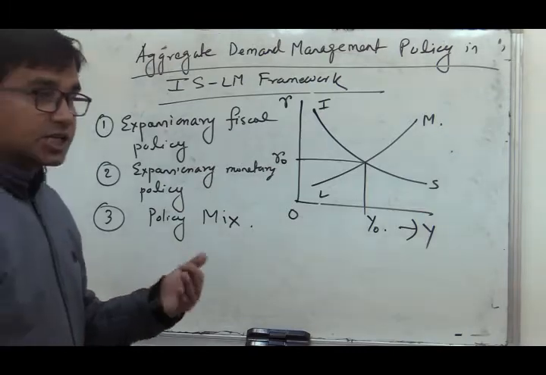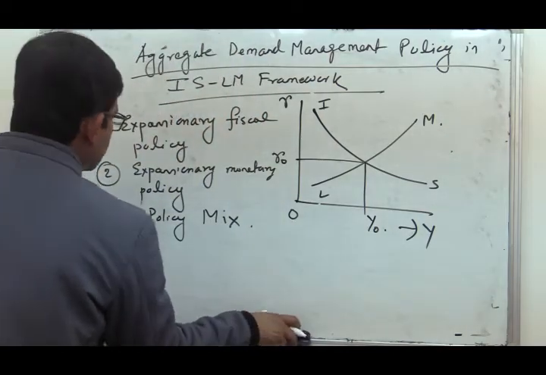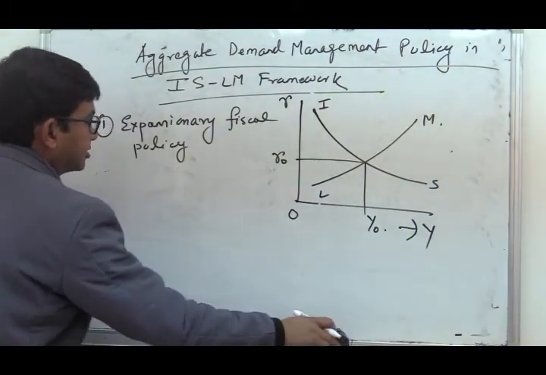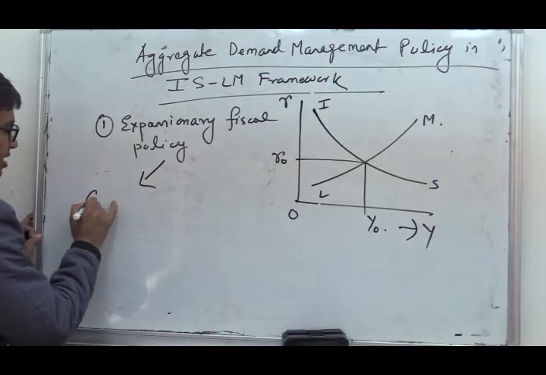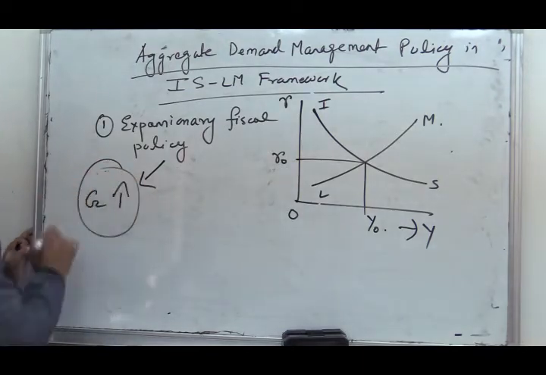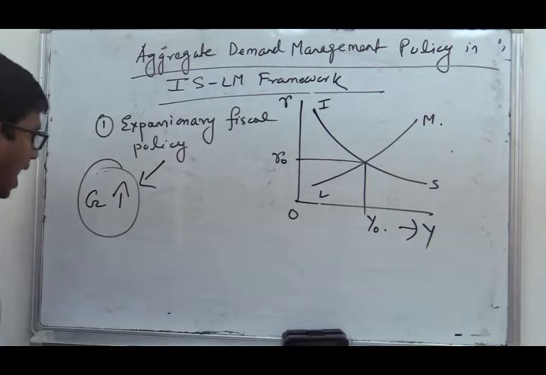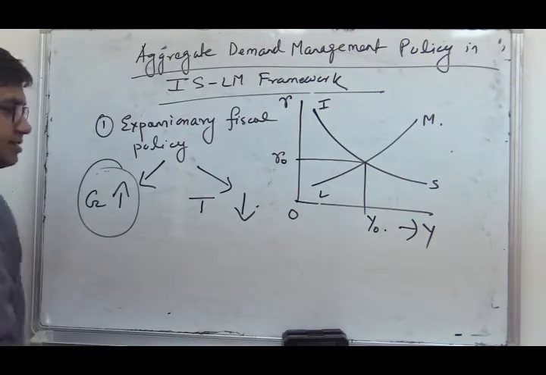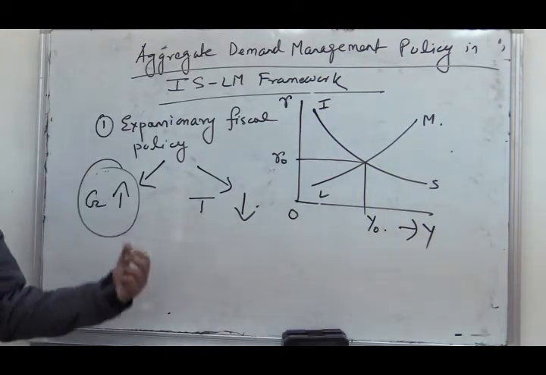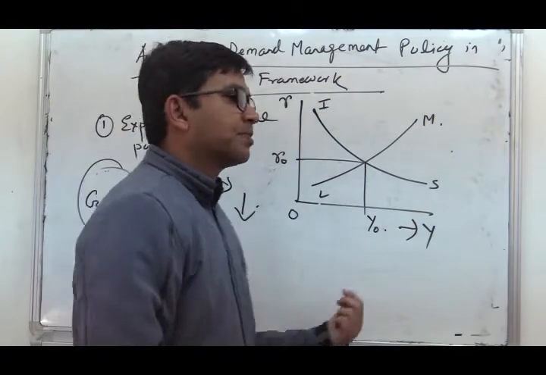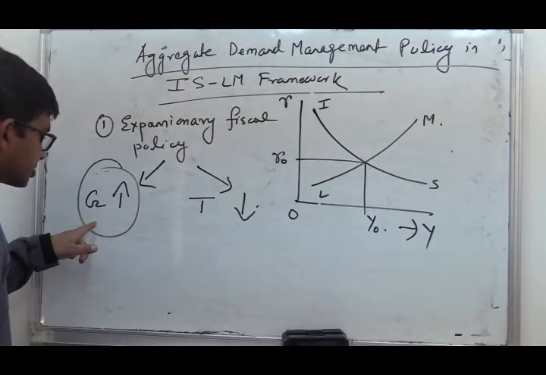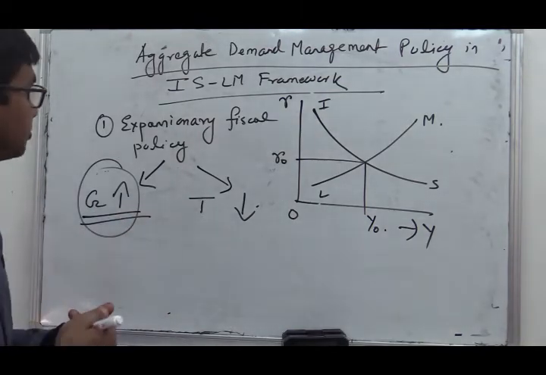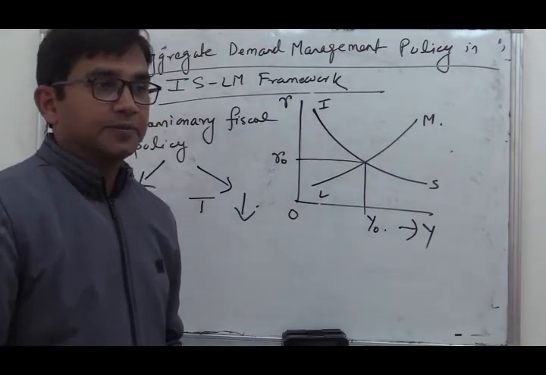So first we will start with expansionary fiscal policy. Expansionary fiscal policy can be adopted through two instruments. Number one instrument is that the government can increase the public expenditure. And another instrument is that the government can reduce the tax. So in both cases the objective is the same. First we will start with the expansionary fiscal policy adopted through increase in public expenditure.